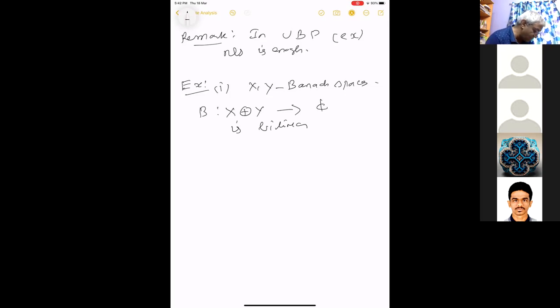So if B is separately continuous on X and Y, then B is jointly continuous.